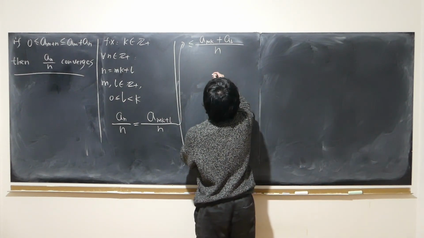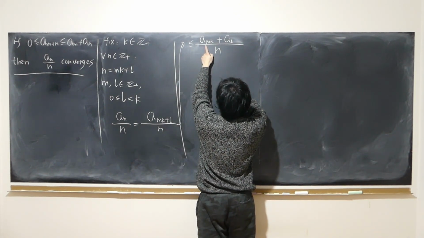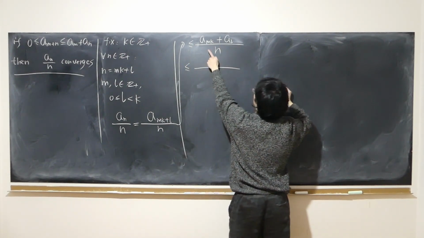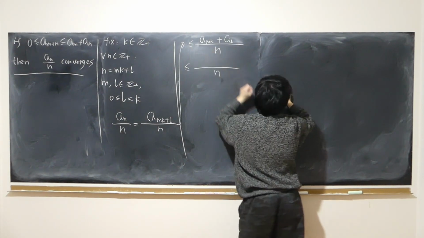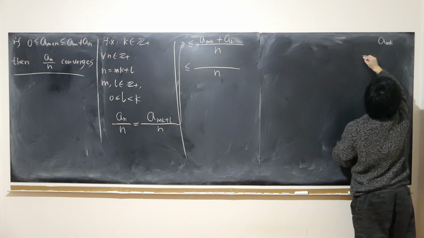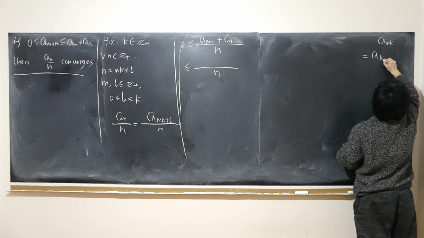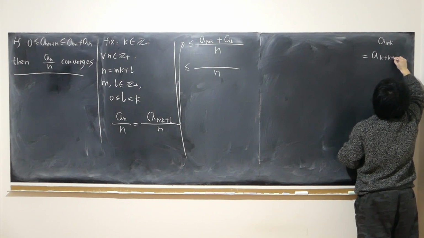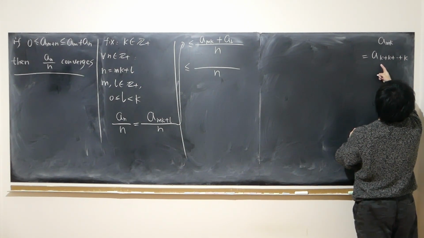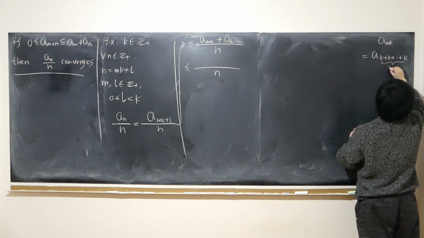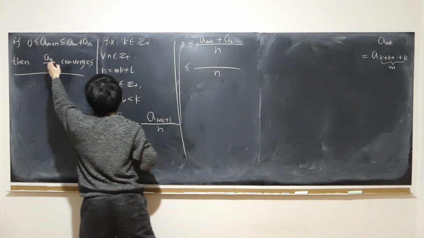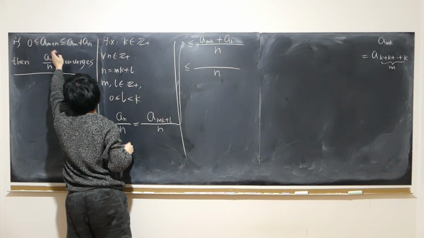So I have a sub mk plus a sub l, so I can just loosen the inequality further. a sub mk can be written as a sub k plus all the way up to k. How many k's? m of them. Again, according to our given condition, we can always loosen the inequality while splitting up the subscript.